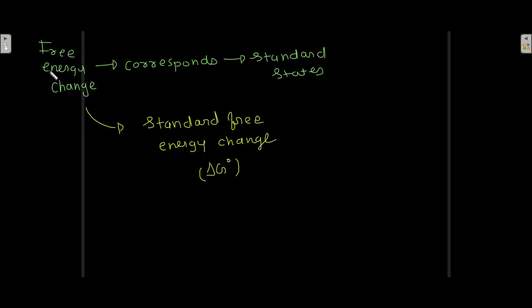Now, the free energy change that corresponds to the standard states is known as standard free energy change, that is delta G naught. Standard free energy change is nothing but the free energy change at the standard condition.